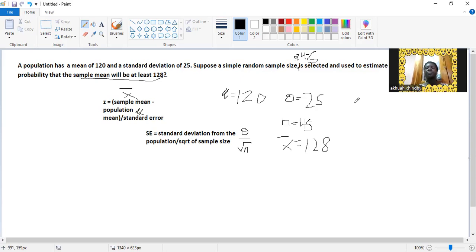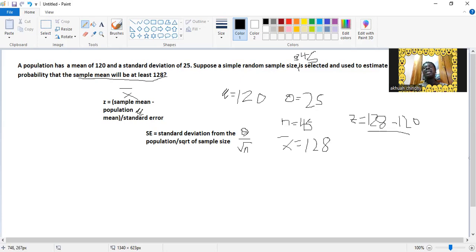So our Z will be equal to our sample mean, which is 128, minus our population mean, which is 120, divided by our standard error.